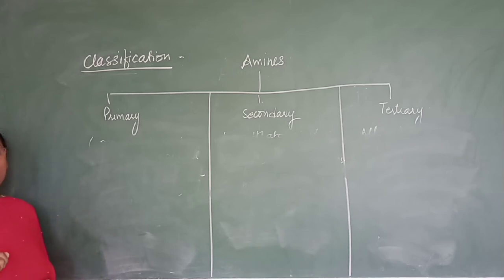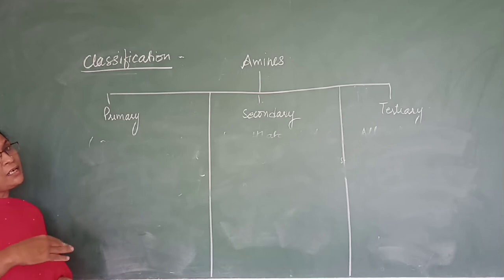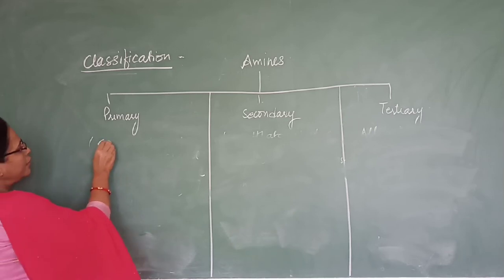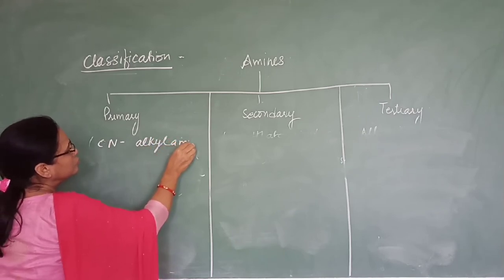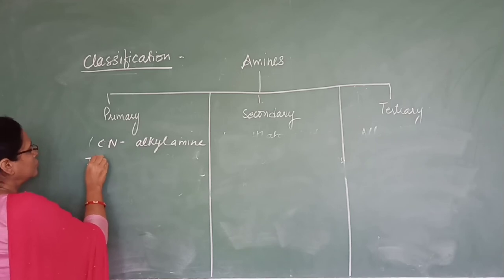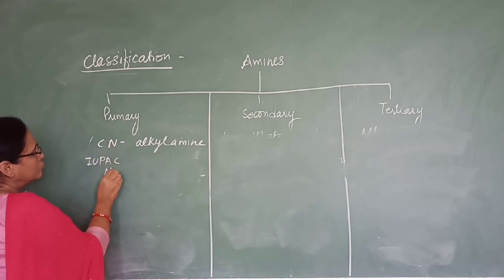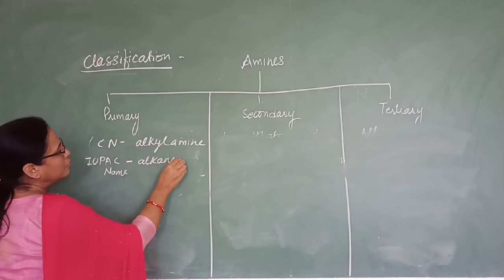When you have to give the common name, just you have to name it as alkyl amine. Okay, write the name of the alkyl group and put amine. If you have to give the IUPAC name, then you have to write it as alkane amine. Okay, common name is given as alkyl amine. And IUPAC name, it is written as alkane amine.